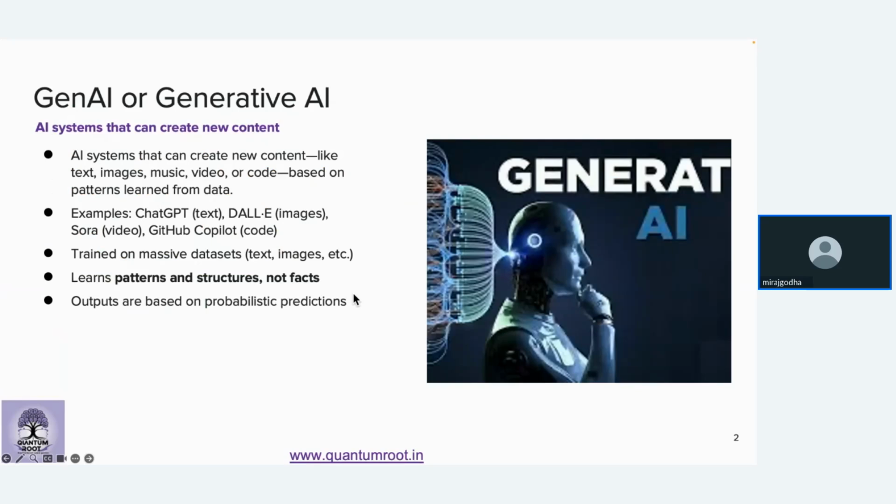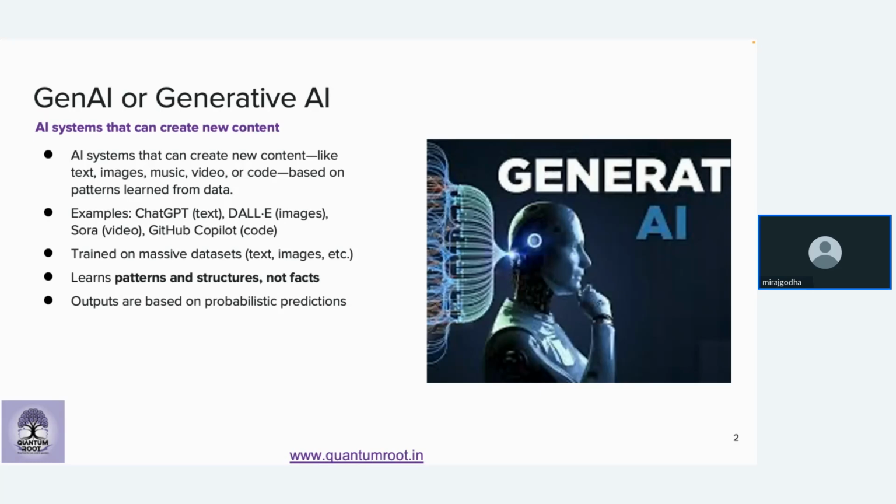So basically, as the name says, generative AI. Generative AI is basically models which generate something for you. As the name itself says, Gen AI or generative AI, they try to generate. The generation could be of anything. It could be text, image, code, video, or some patterns. They are generating these things for you. So that's where the name came up, generative AI.